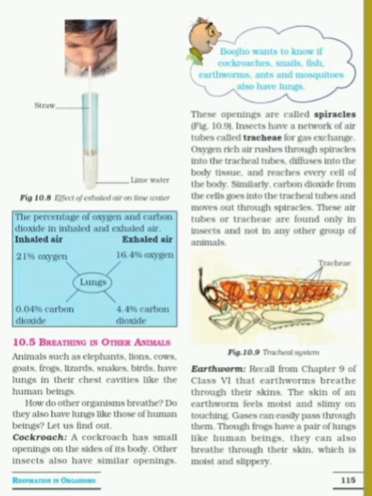Frogs can breathe through the skin and also through the lungs. Frogs also have lungs. When they are in air, they breathe through the lungs, and when they are in water, they breathe through the skin. Understood? Therefore they are known as amphibians. What are frogs called?